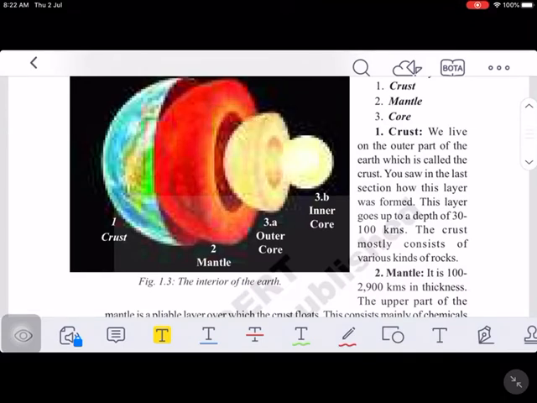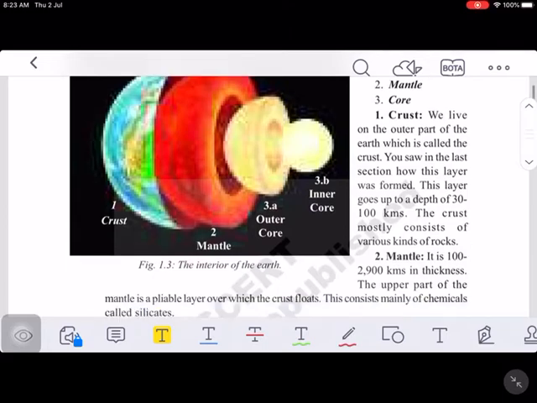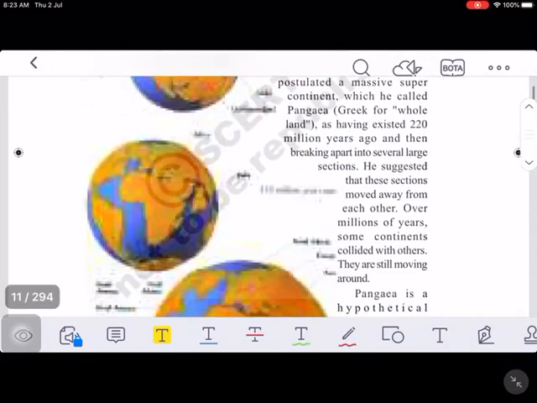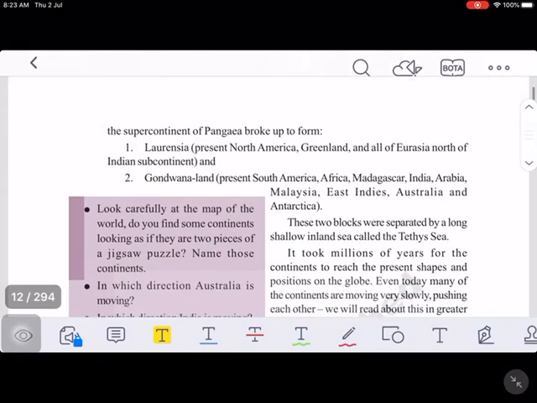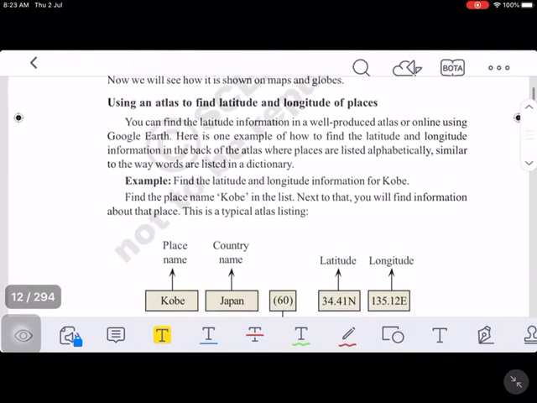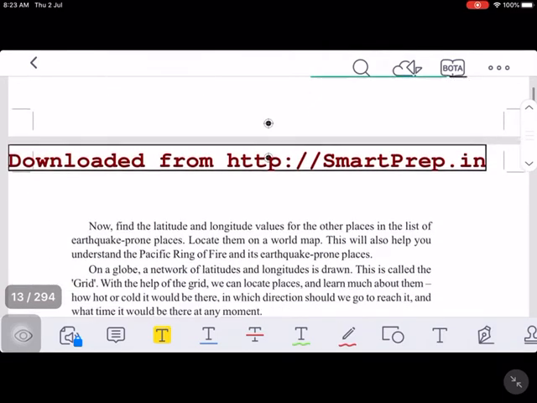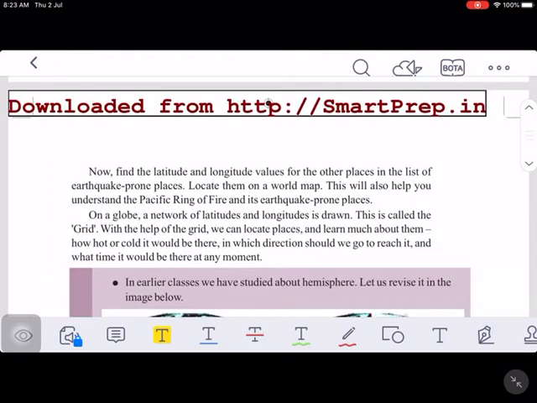Dear children, let us have a quick recap of what we learnt in our previous class. First of all, we learnt about the internal structure of the earth, and then we also learnt about the continental drift theory proposed by Alfred Wegener, and we also learnt about the latitudes and the longitudes. Now, let us learn about the longitudes as indicators of time.